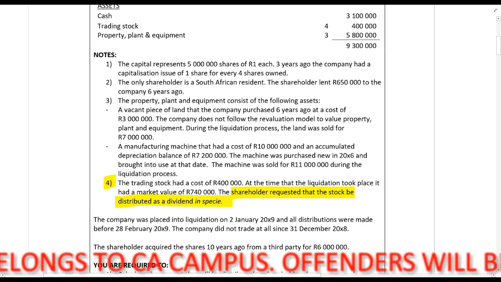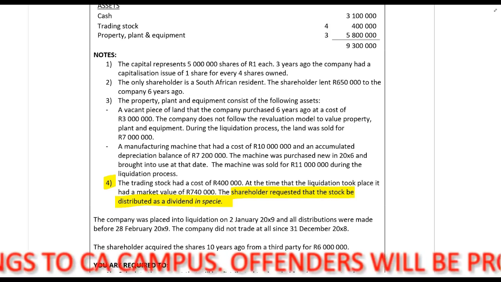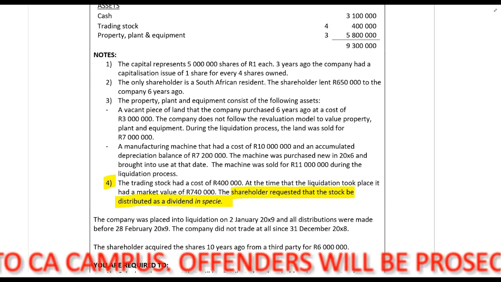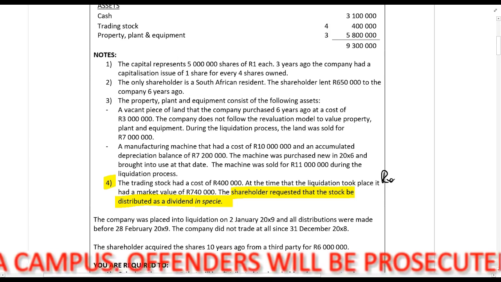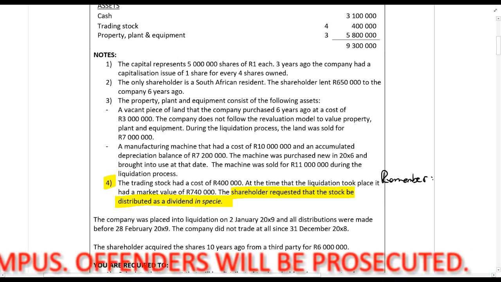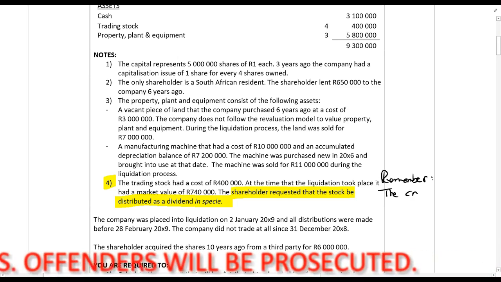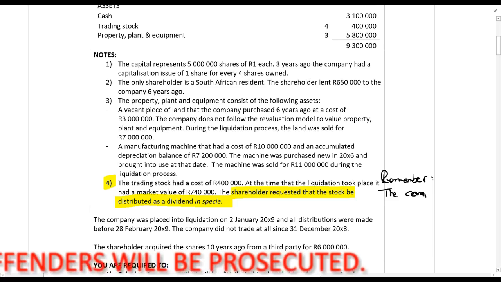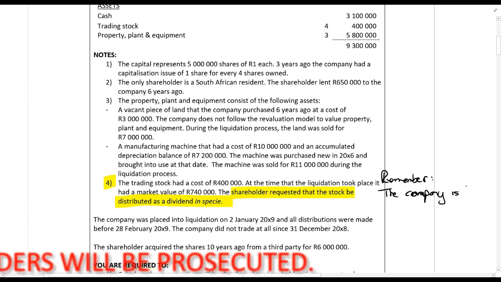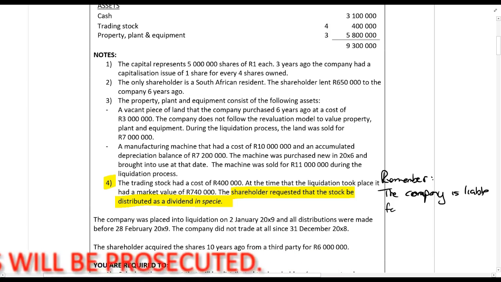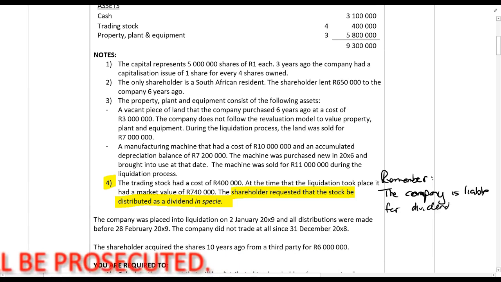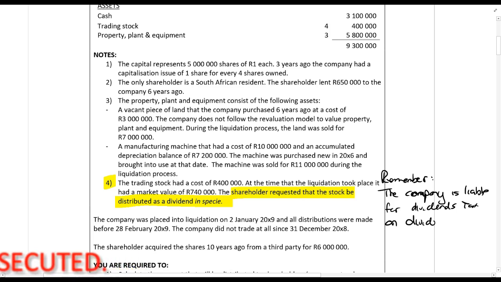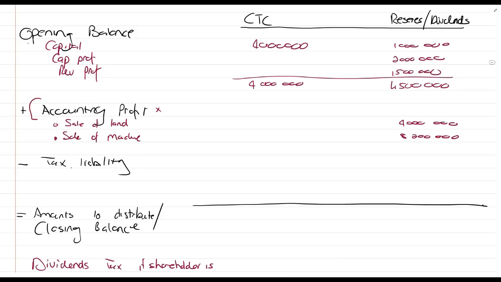Okay, that's different. So the previous one, it was sold. Now they actually take the stock. Now the biggest thing that you have to remember here is that the company is liable for the dividends tax on a dividend in specie. Very important. Okay, how is it going to influence us?